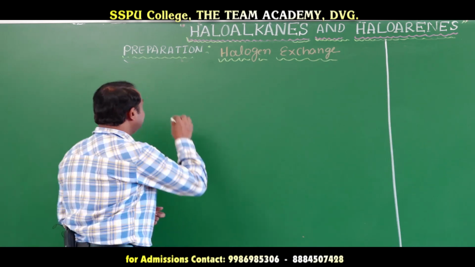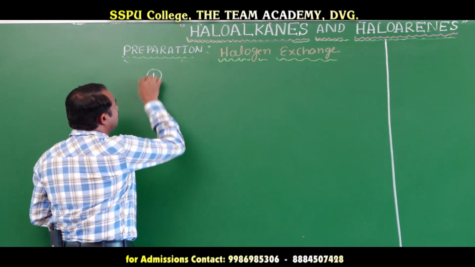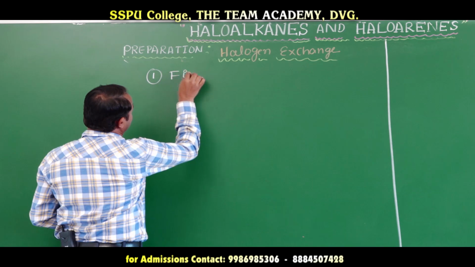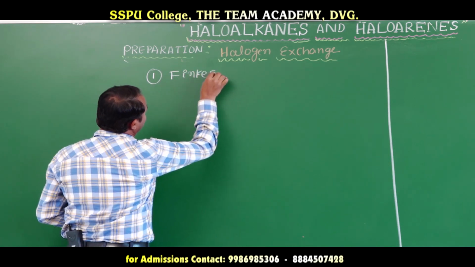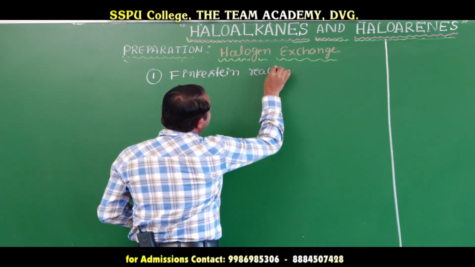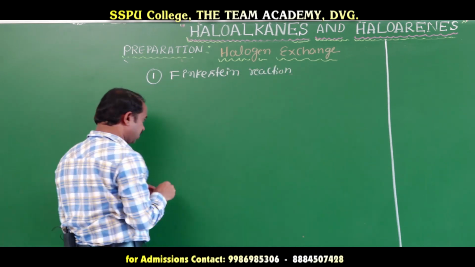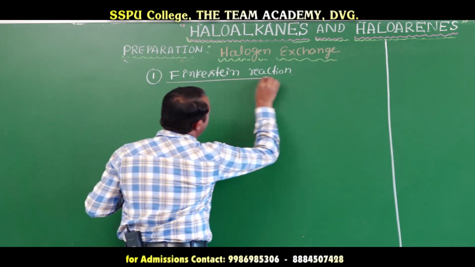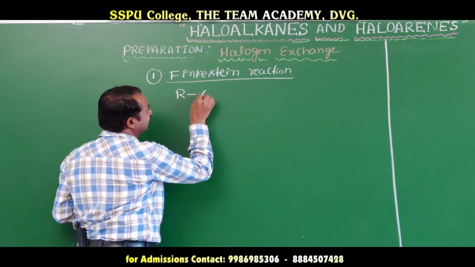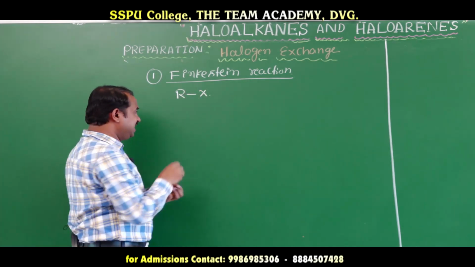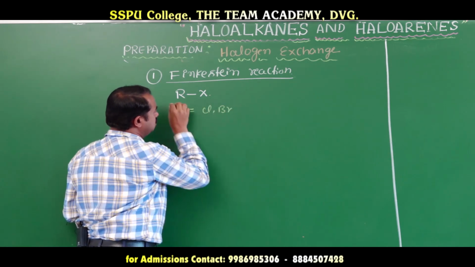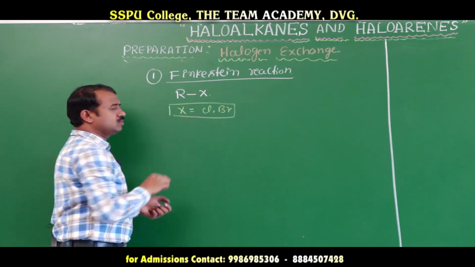The first one is the Finkelstein reaction. What is the Finkelstein reaction? The general formula of the compound is RX, where X is chloro or bromo.